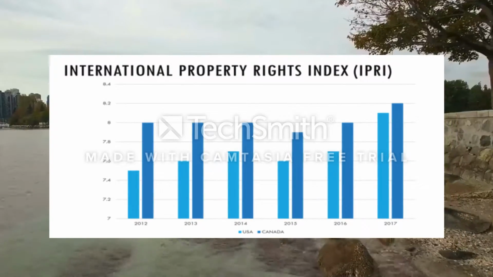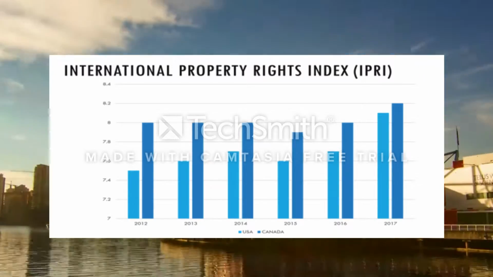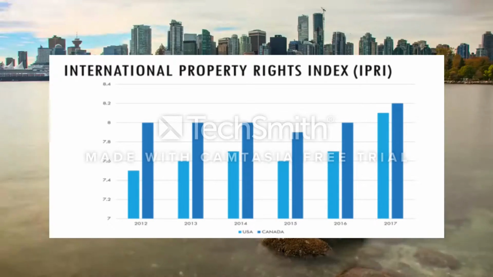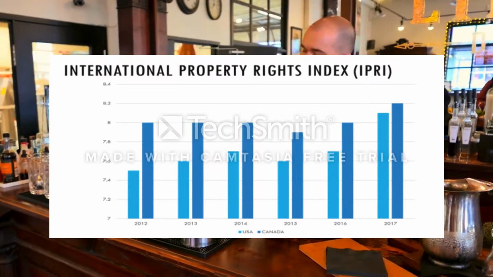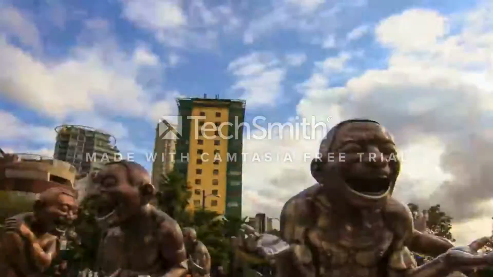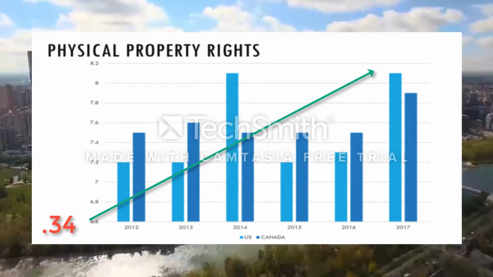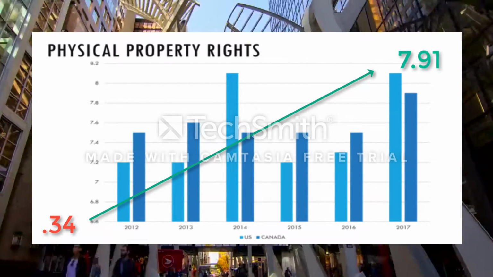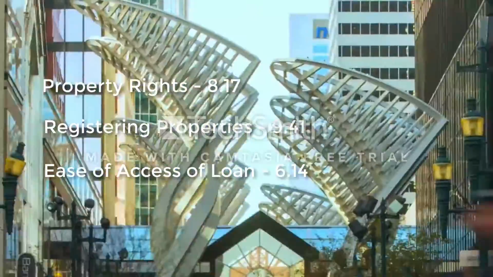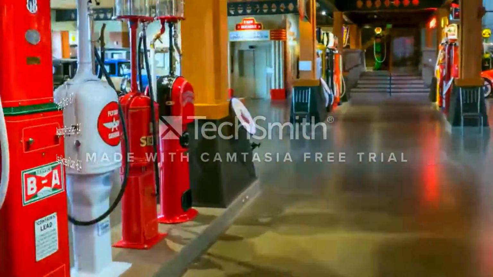The International Property Rights Index is the world's only index entirely dedicated to the measurement of intellectual and physical property rights. Covering 127 countries, the 2017 IPRI reports on the property rights systems affecting 98% of world gross domestic product. Canada's physical property rights subindex increased by 0.44 to 7.91, with scores of 8.17 in property rights, 9.41 in registering property, and 6.14 for ease of access to loan.